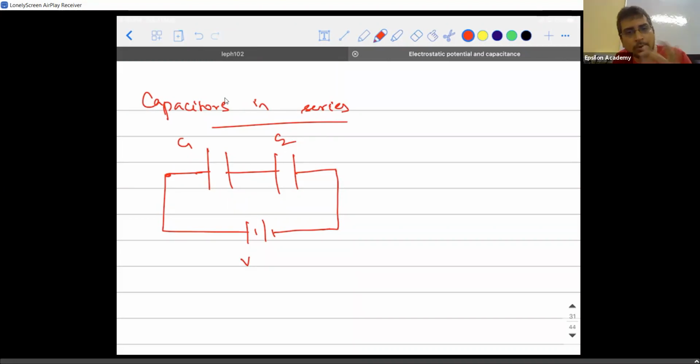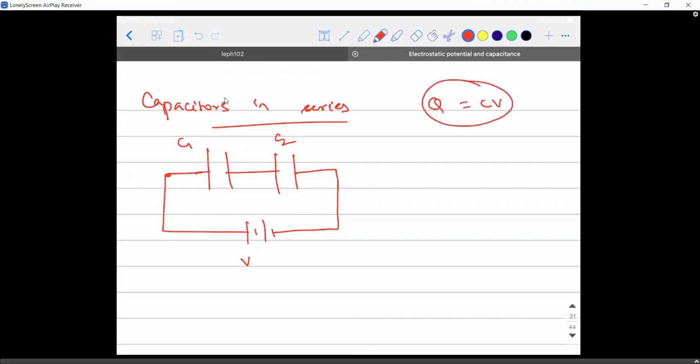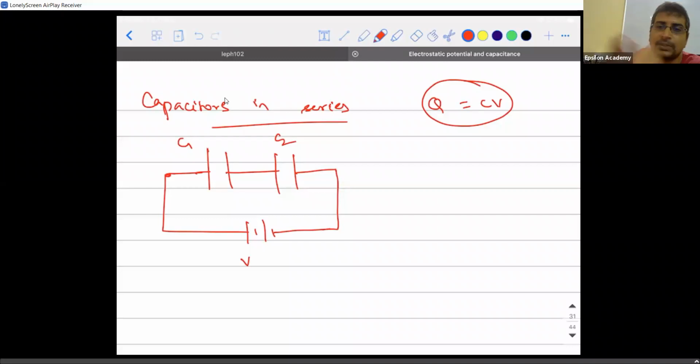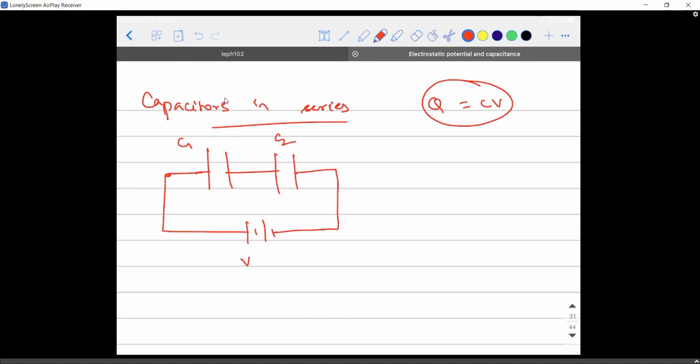Wherever you see parallel, potential difference only with respect to an electrical circuit. See, generally, there should be some classification or some differentiating factor based on which the classification is done. So Q is equal to CV, right? In this Q is equal to CV, C is a constant. So Q and V are the two variables.